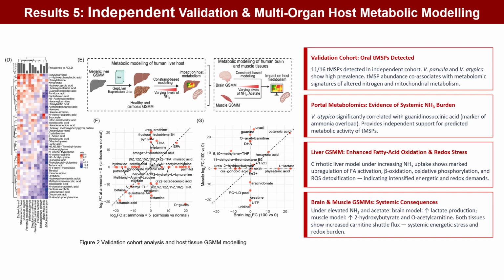We then explored the host impact using transcriptome-constrained models. Increasing ammonia uptake led to elevated flux through fatty acid oxidation, oxidative phosphorylation, and ROS detoxification in cirrhosis. Likewise, ammonia and acetate exposure was predicted to increase lactate production in the brain, and metabolic changes in muscle. These results suggest a systemic, multi-organ metabolic burden driven by translocation-associated metabolites.